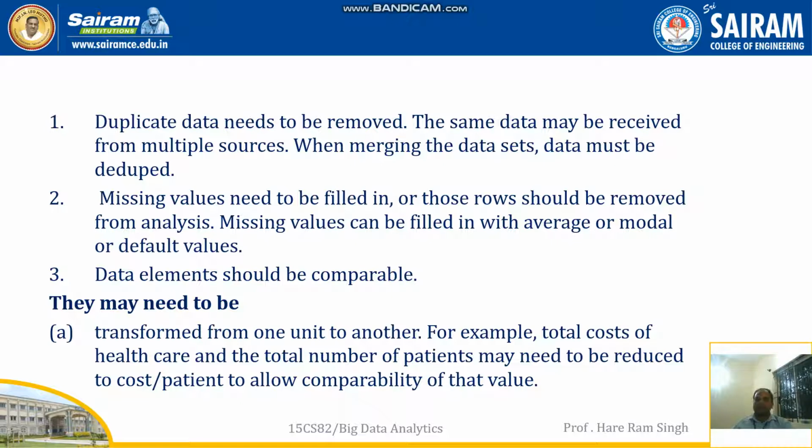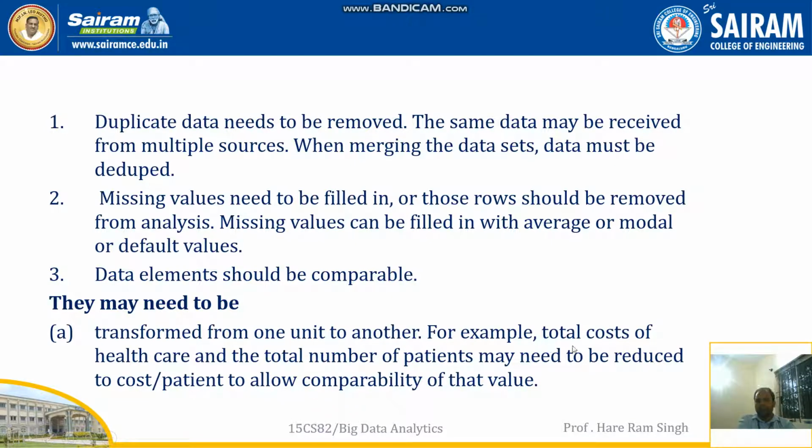Next, data elements should be comparable. So data elements should be presented in such a way that they can be compared. The data may need to be transformed from one unit to another unit.